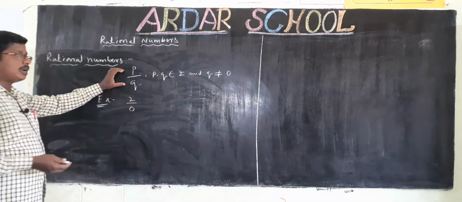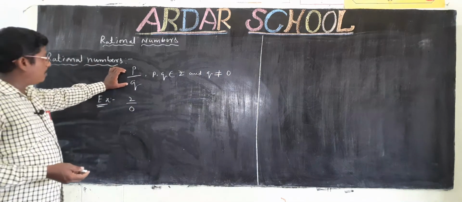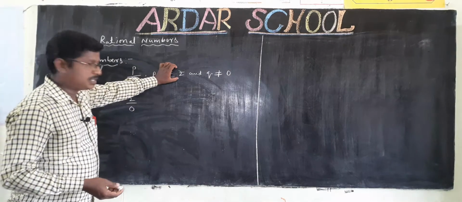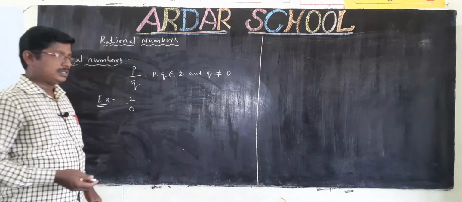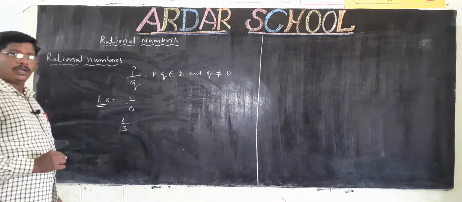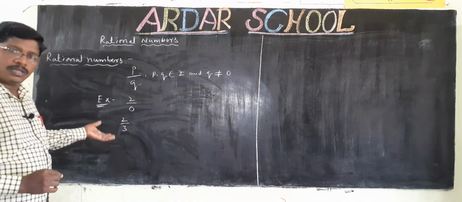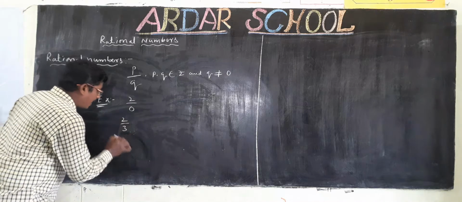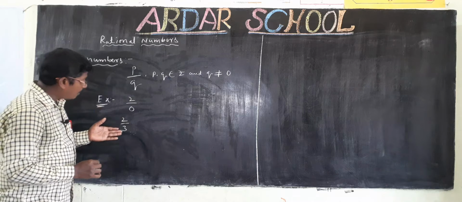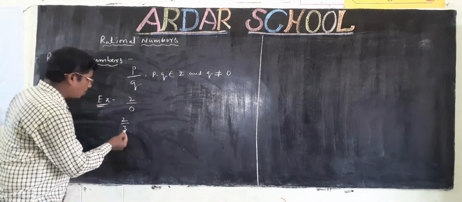The definition of rational numbers is the numbers which are in the form of p by q, where p, q belong to Z and q is not equal to 0. For example, 2 by 3. Is 2 by 3 a rational number? Yes. 2 by 3 is in the form of p by q, where 2, 3 belong to Z, and q is not equal to 0.